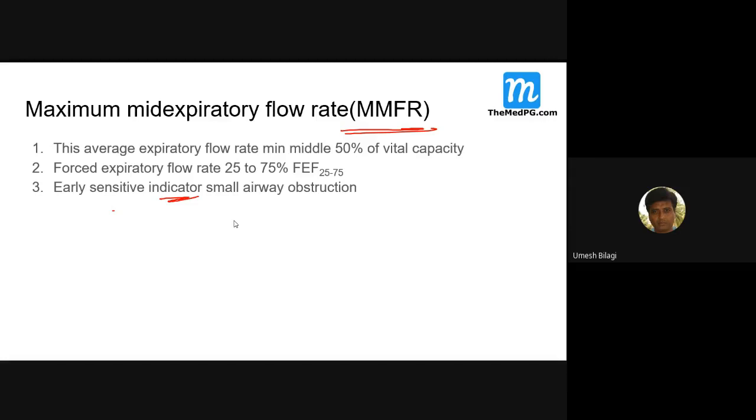Any doubts? No, sir. If you want to ask any, ask now. Tomorrow I will continue with the respiratory diseases only, maybe obstructive and restrictive lung diseases. Some more questions, if you want to ask any doubts, you can write them down and ask me tomorrow. Okay, sir. Thank you then.